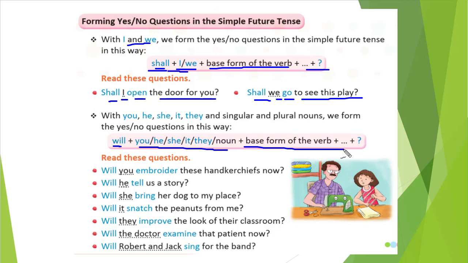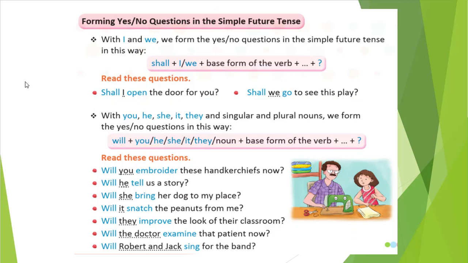We can simply give a yes. He will tell us a story. Yes, she will bring her dog to my place. You see? We are only giving the answer in yes or no. So this way we can create the yes or no question in the simple future tense.